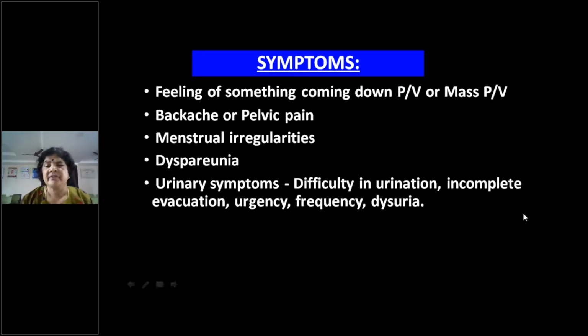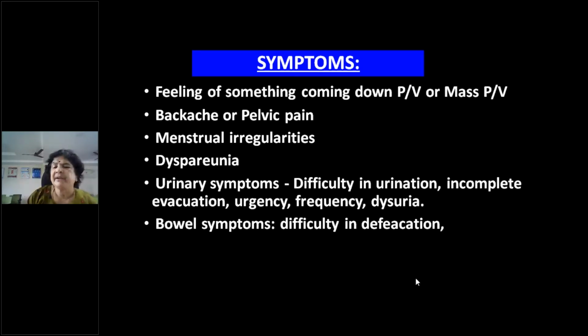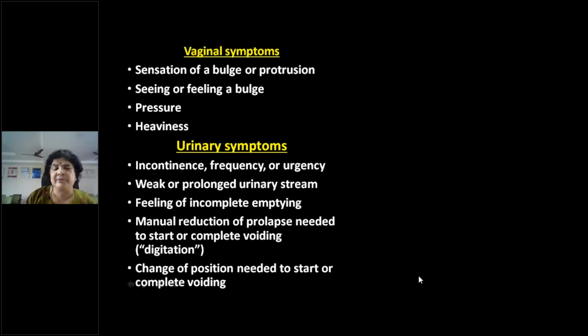Okay, so classically these are the symptoms, but sometimes the patient may even come with a retention of urine. When the whole bladder comes below the level of the internal urethral opening, then the patient will have retention of urine, or an incarcerated, irreducible prolapse, and they may come with retention of urine, but it is very uncommon. Then bowel symptoms are difficulty in defecation. The more she strains, the more difficult she finds it, and this is known as dyschezia.